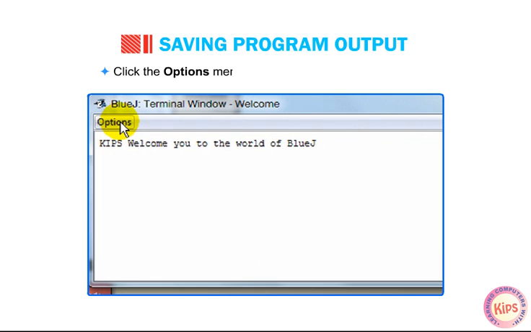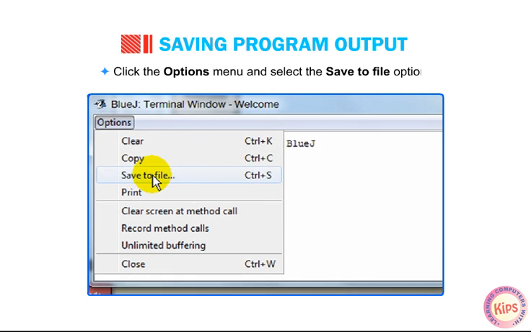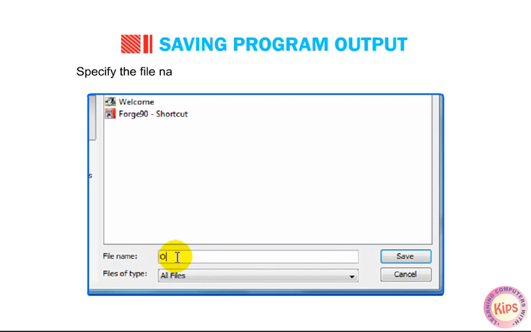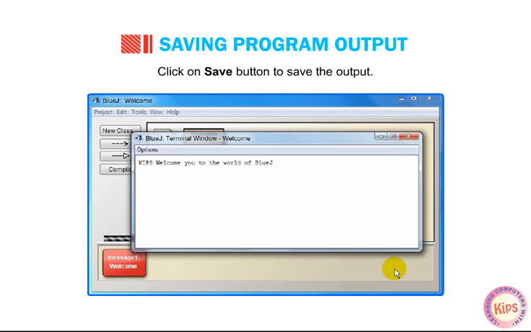Click the Options menu and select the Save to File option. You will see the Save Terminal Text dialog box. Specify the file name and the location where you want to save this file. Click on the Save button to save the output.